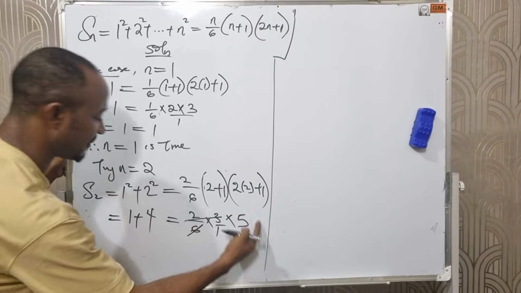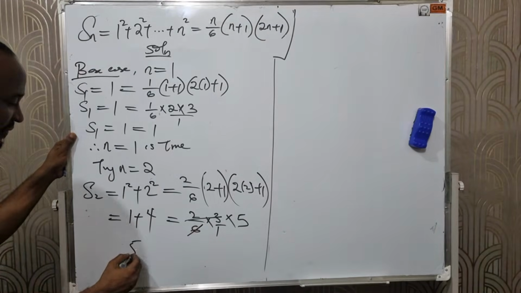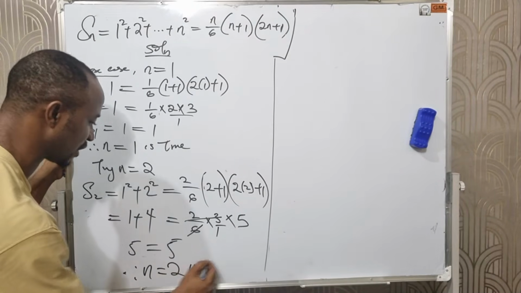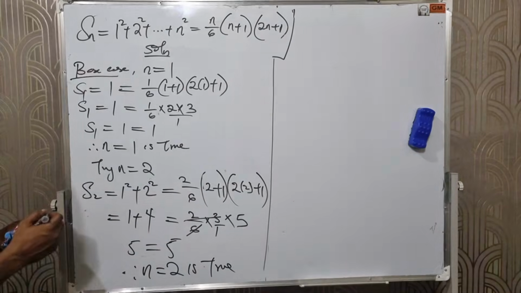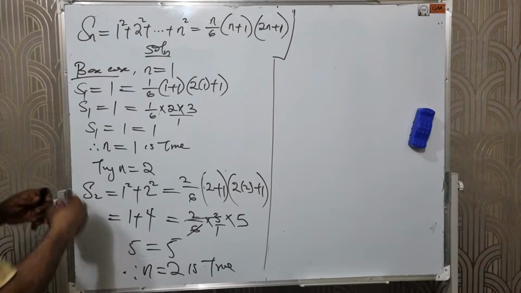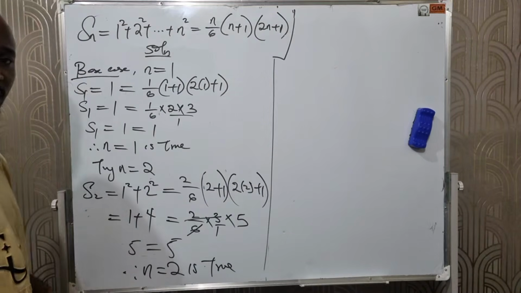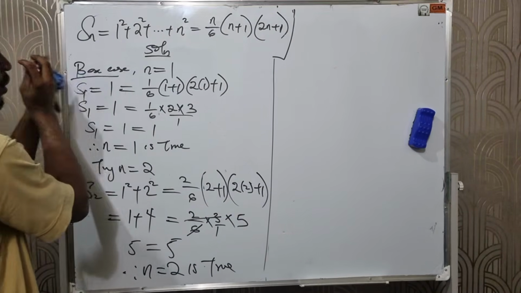We are left with 5. 1 plus 4 is 5, so 5 equals 5. That means that n equals 2 is also true. So the base case is true for both n equals 1 and n equals 2. Now let's go into the inductive step.